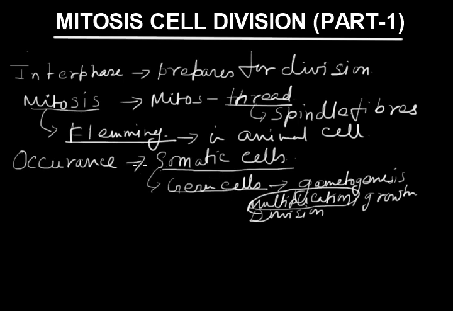So the occurrence of mitotic cell division is normally in somatic cells, but during multiplication of germ cells in gametogenesis, mitosis also occurs.